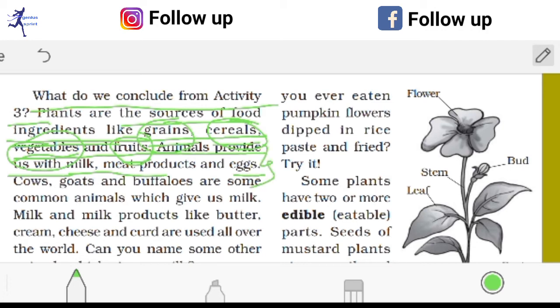Now common animals which give us milk and milk products like butter, cream, cheese and curd are used all over the world. So these are common milk products. So questions can come, write some milk products. So you have to write what? Butter, cream, cheese and curd, etc. All these food items come from milk.